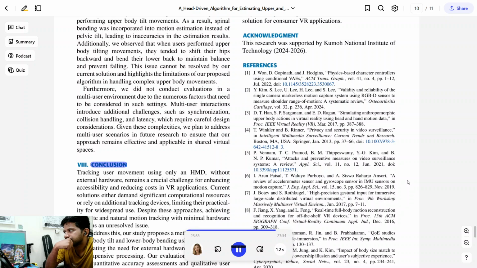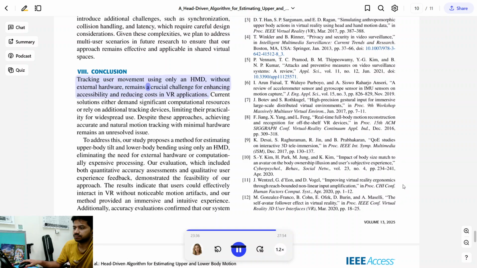Conclusion. Tracking user movement using only an HMD, without external hardware, remains a crucial challenge for enhancing accessibility and reducing costs in VR applications. Current solutions either demand significant computational resources or rely on additional tracking devices, limiting their practicality for widespread use. Despite these approaches, achieving accurate and natural motion tracking with minimal hardware remains an unresolved issue.